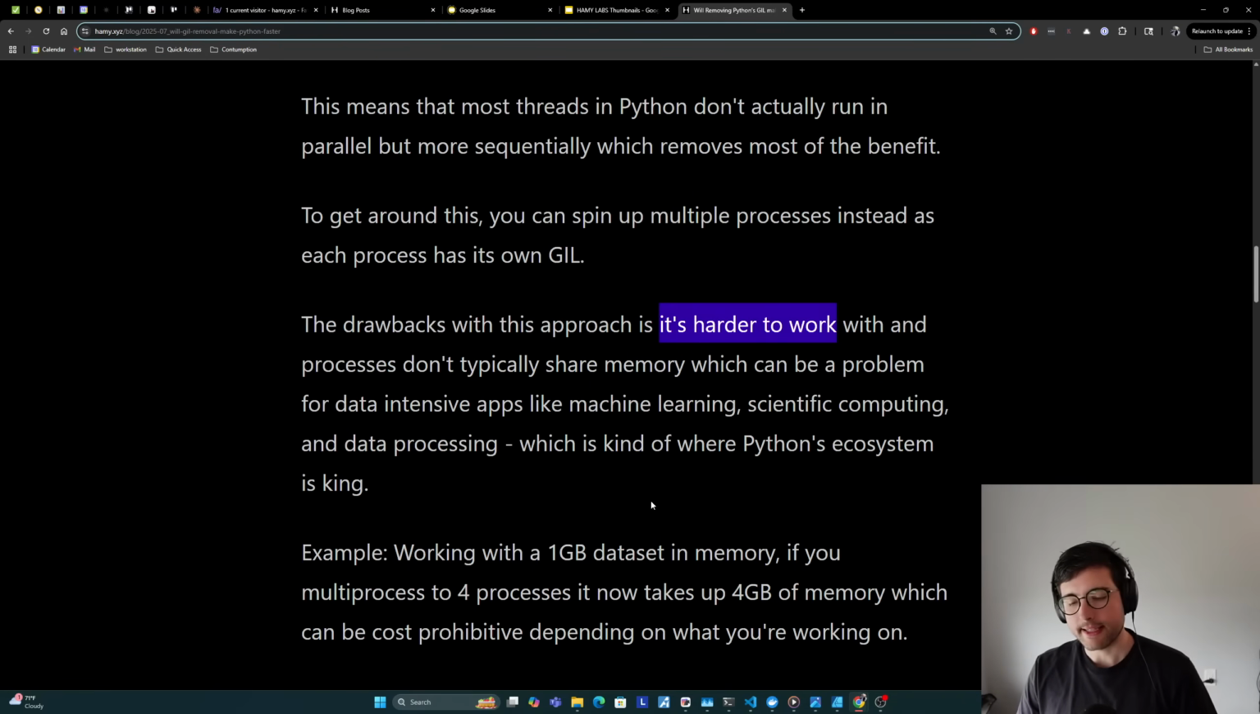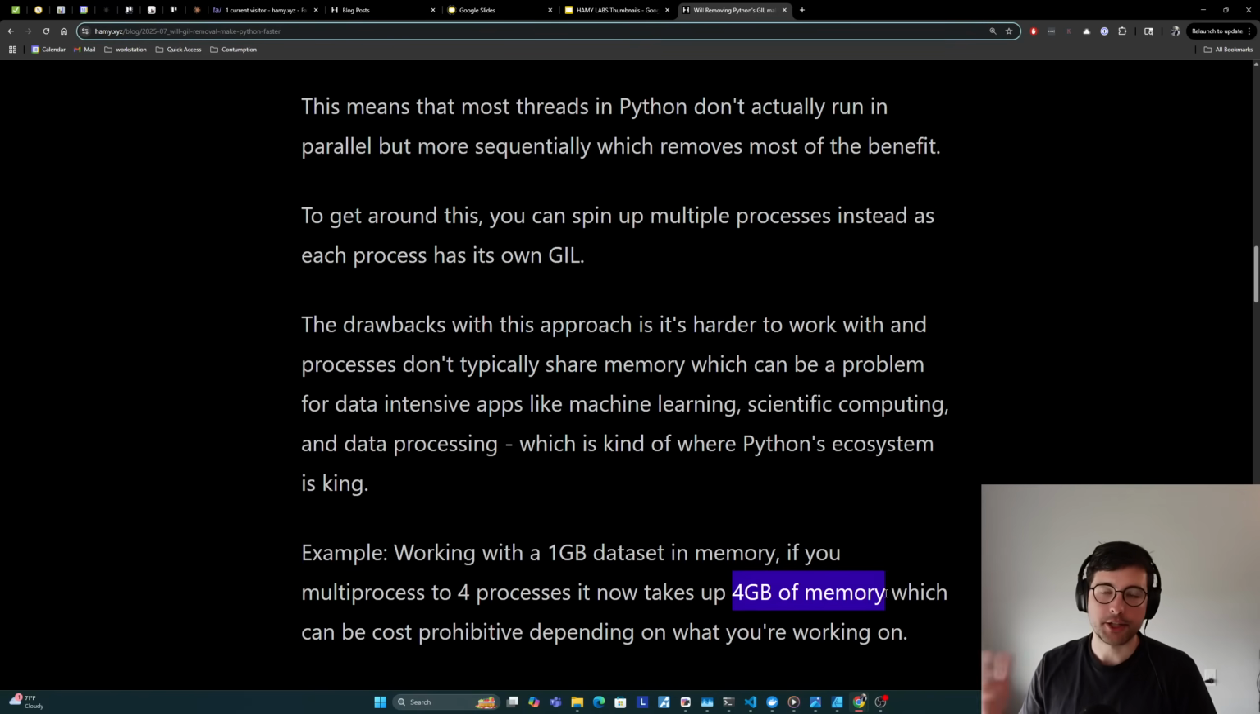Just as an example, working with a 1 gigabyte data set in memory, if you're doing some data processing or something, if you multi-process to 4 processes, it now takes up 4 gigabytes of memory because it can't share that memory very easily across processes, which can be cost prohibitive depending on what you're working on, especially with AI workloads or if you're training them, where I think the memory itself is often one of the bottlenecks. This could be a problem.